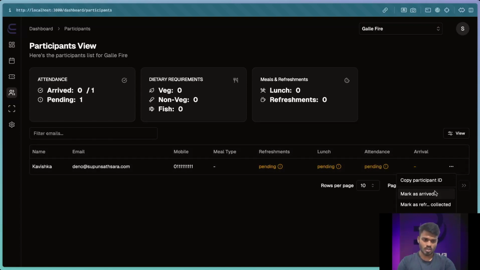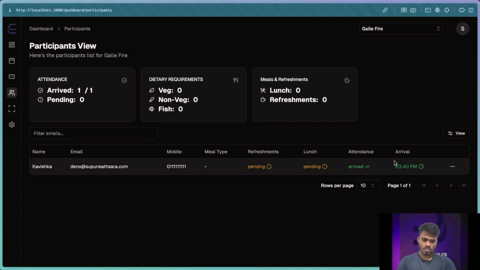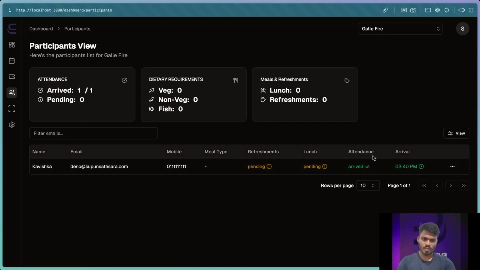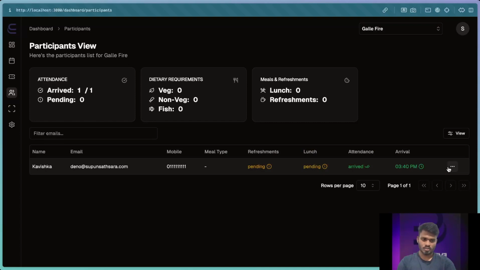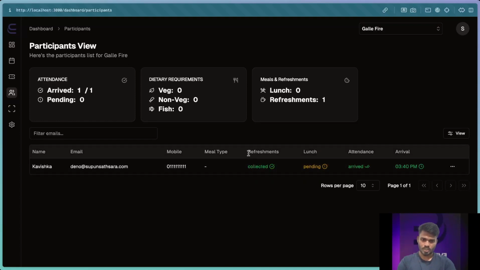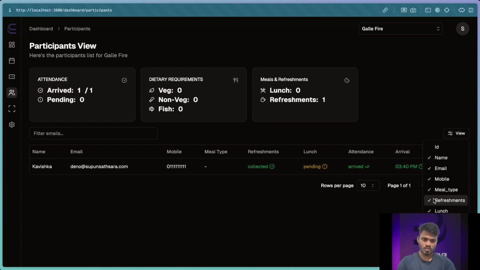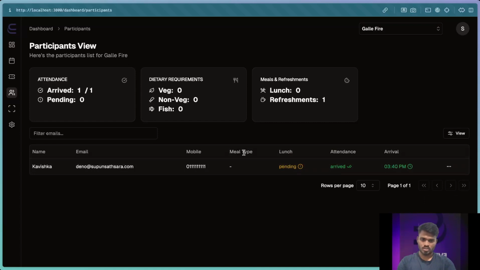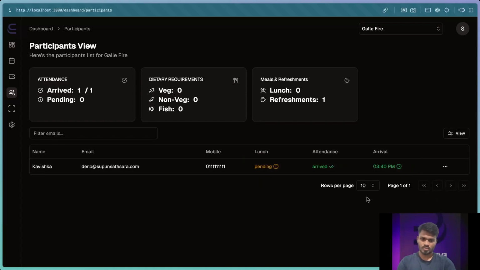By clicking mark as arrived, the attendance is updated as arrived, and we can select refreshment as collected, and we can hide refreshment and anything else from here.